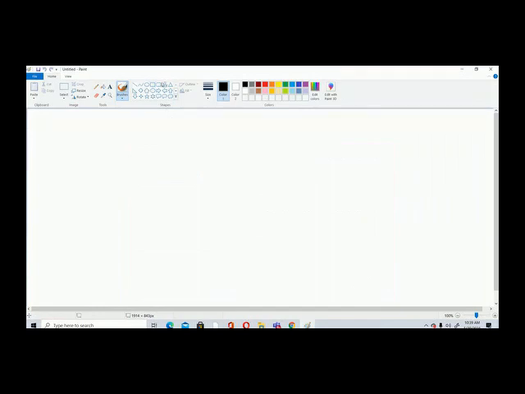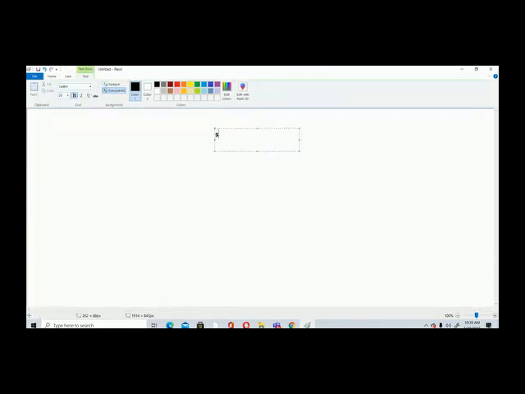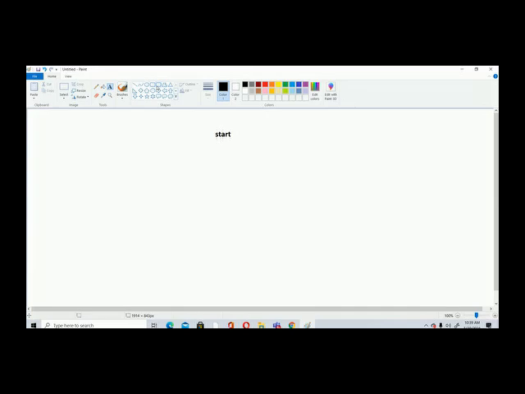If you are writing start, first you have to write start. Okay, start, and then you have to draw this. Yes, this is our first start. I mean, this shape you have to put. Okay, start. Then you need to put arrows. Okay, I will use a brush.